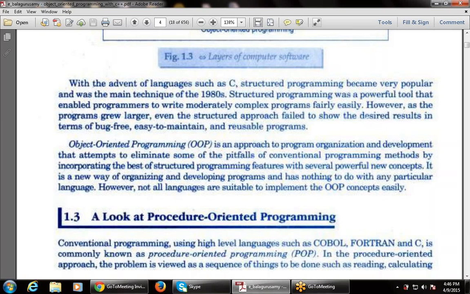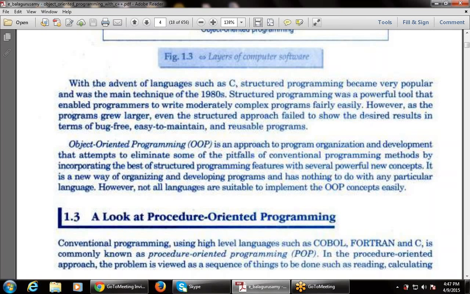However, not all languages are suitable to implement object-oriented programming concepts easily. That is, not all languages are able to support object-oriented concepts so that the program becomes easier to incorporate, as well as easy to access by the user.